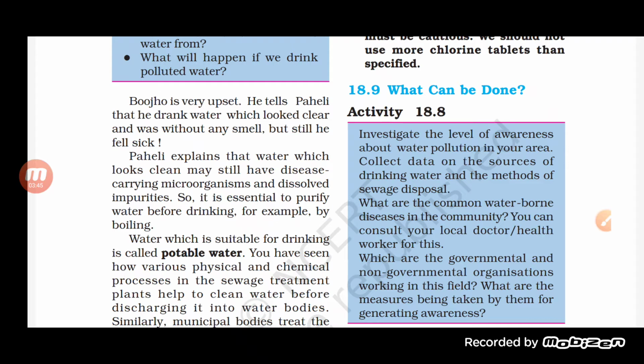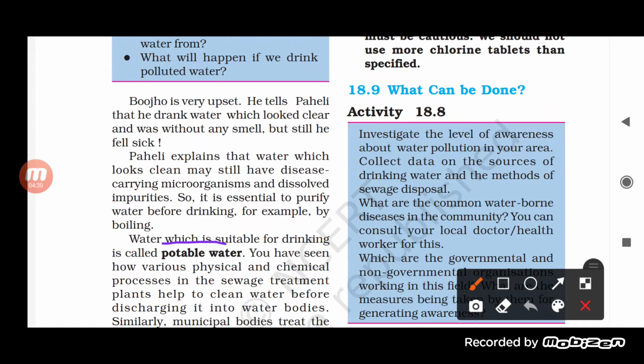So here Paheli is saying that maybe the water is clear, meaning it does not contain any dust, dirt or sand, or any chemical due to which the water would give a smell. But still, no biological treatment has been given to the water. That is why the water may contain microorganisms, due to which Bujo got sick. And this happens, students: the water seems clear, but it may contain microorganisms, due to which a person falls sick.